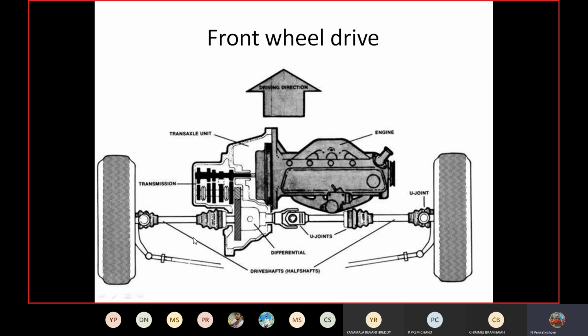These two shafts are called drive shafts. So this is the engine. The engine is connected to the gearbox, and the gearbox is connected directly to the drive shaft. Like this, the entire mechanism is provided in the front portion of the vehicle.